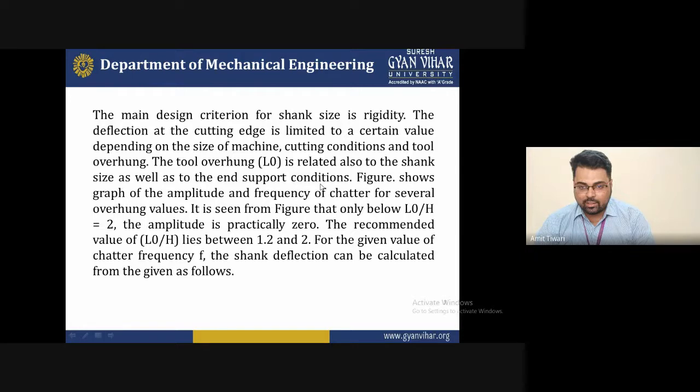For comparison, if the workpiece material has a hardness of, for example, 150 UTS, then the cutting tool material can be 500 UTS, which is much harder than the workpiece. So the ultimate tensile strength is the most important part when selecting the shank, as well as when designing the single point cutting tool geometry. Whenever you design the tool geometry, you must remember that the strength and toughness of the tool material must be much higher than the workpiece.